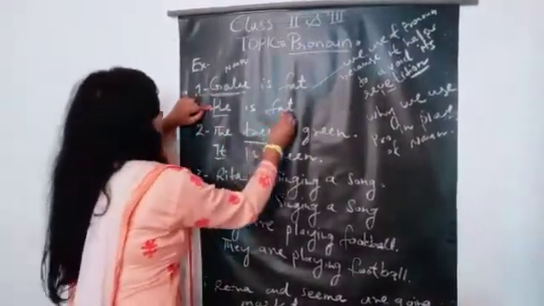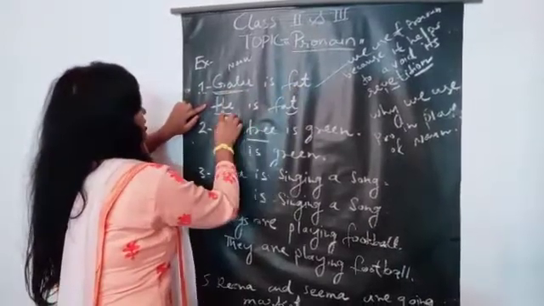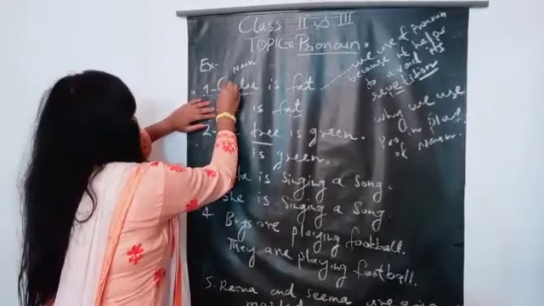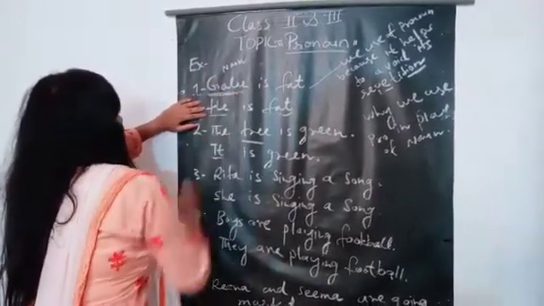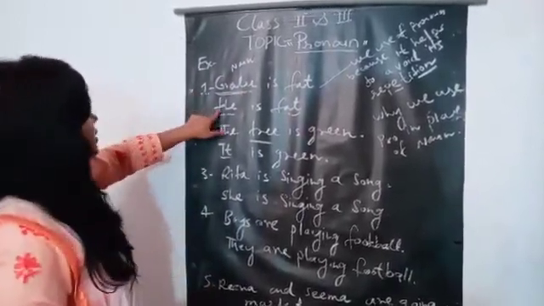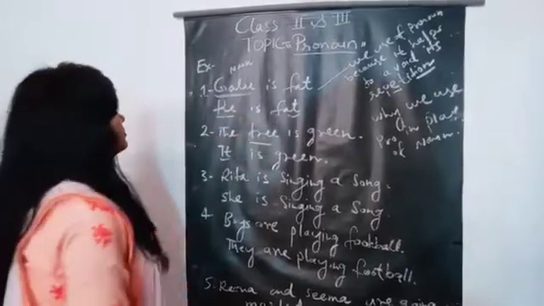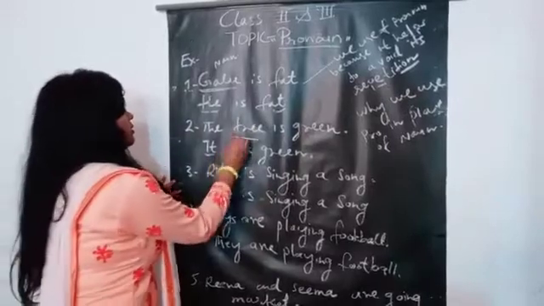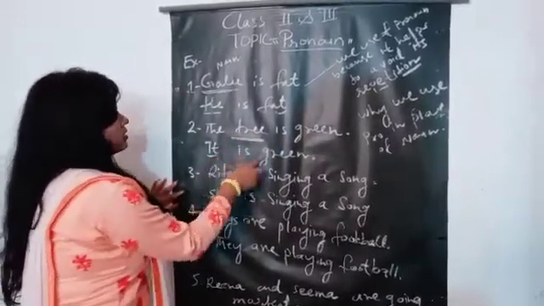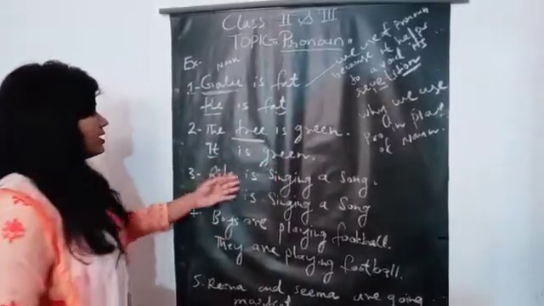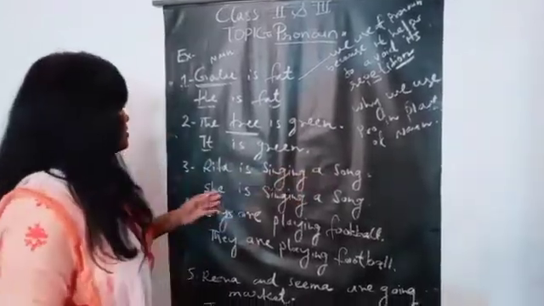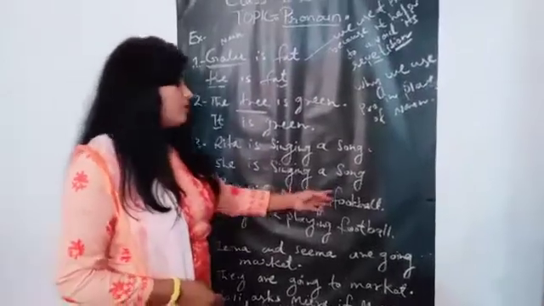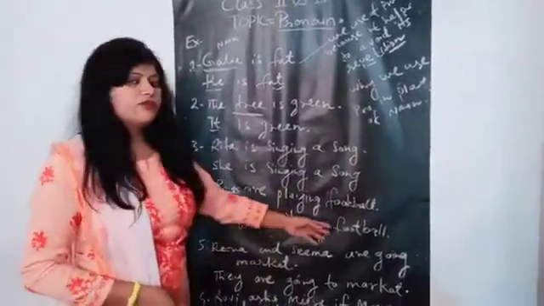He is fat. The tree is green. It is green. Rita is singing a song. She is singing a song. Boys are playing football. They are playing football.